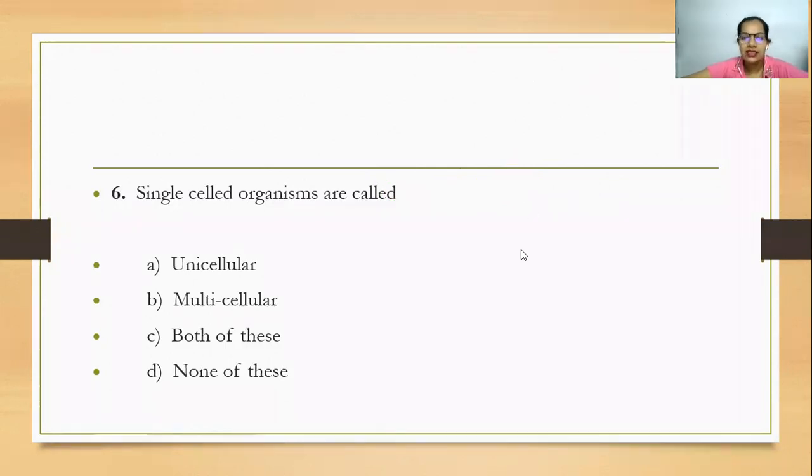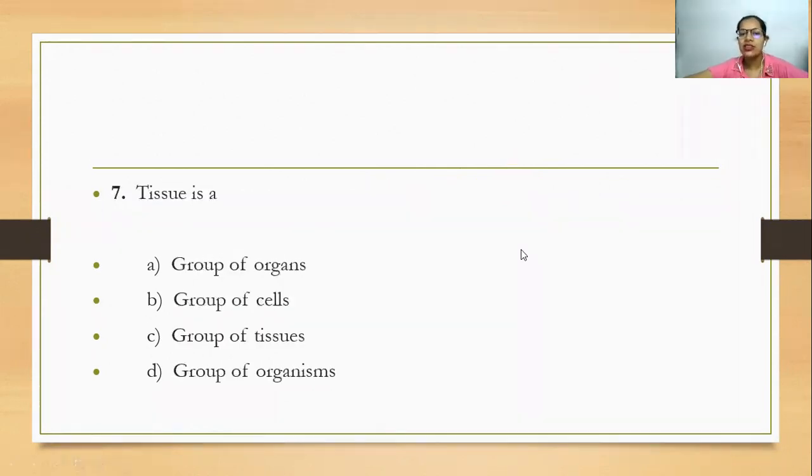Moving on to the next, this is a very simple exercise. It will just give you an idea that you are thorough with your chapter. A tissue is a group of organs, cells, tissues, or organisms. Please recollect, we have said that from a collection of cells, you get a tissue. From tissue, you get organs, and from organs, you get an organ system. So the tissue is actually a group of cells. The answer is group of cells.